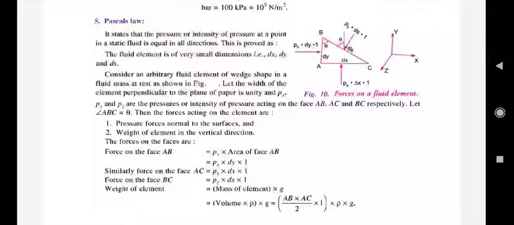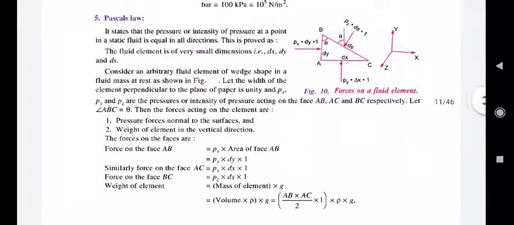Next is a very important law, that is called Pascal's law. It states that intensity of pressure at a point in a static fluid is equal in all the directions. For example, consider a static fluid. In that static fluid, consider a point, and pressure intensity at that point is the same in all the directions. This is what Pascal's law is.